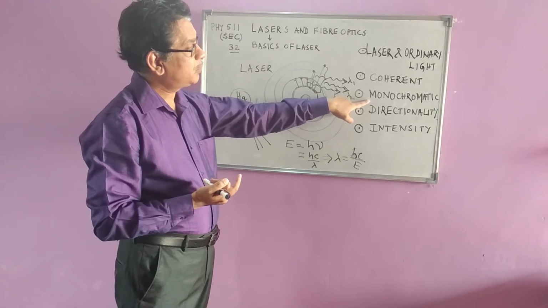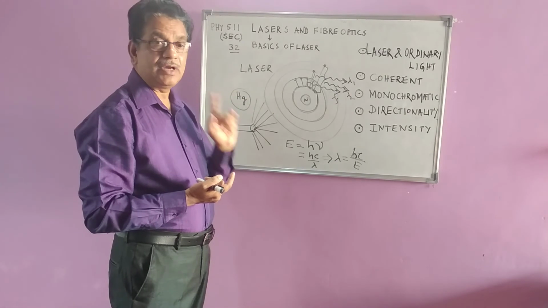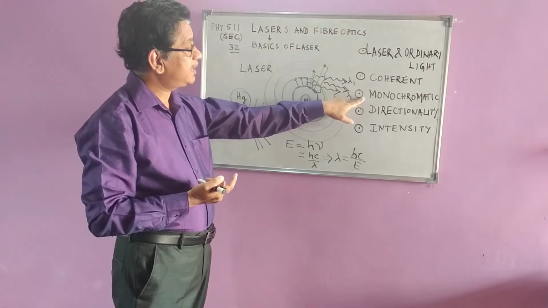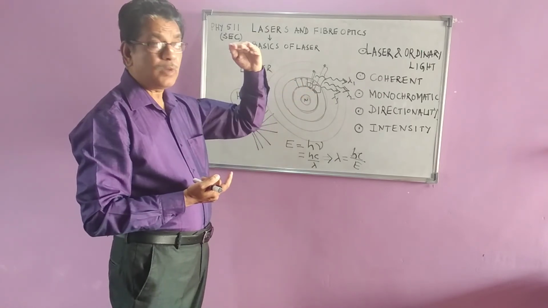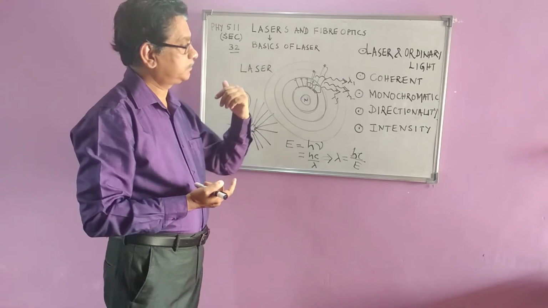Monochromaticity. Monochromatic, mono means one, chromatic means color. One color means one wavelength. So they are monochromatic. Why are they monochromatic? Because by stimulation, I am bringing them to one particular energy level. From there I am allowing them to emit outside.